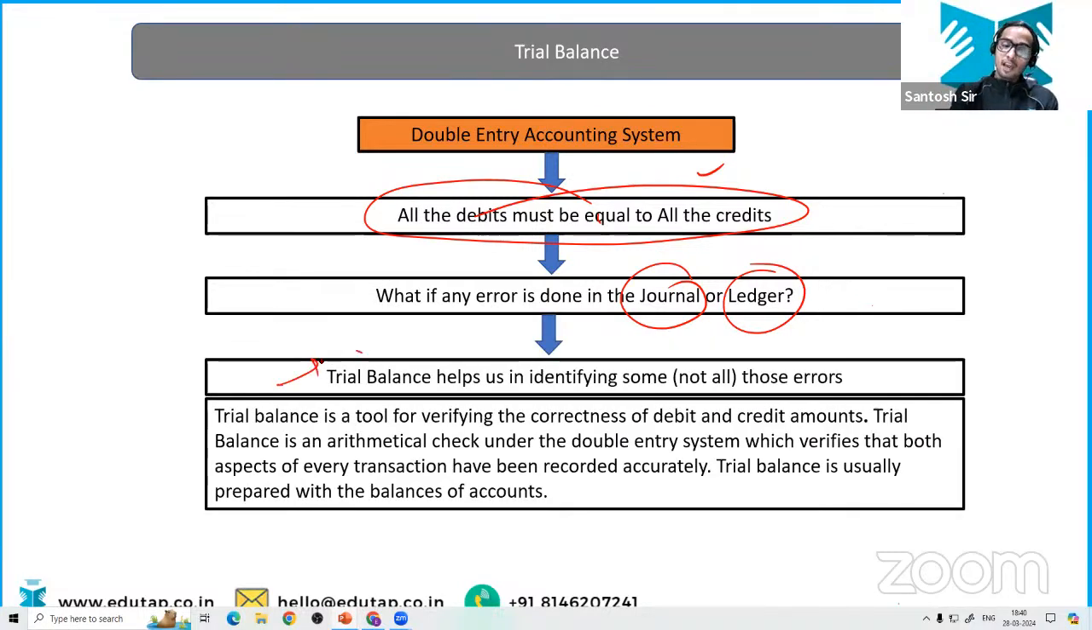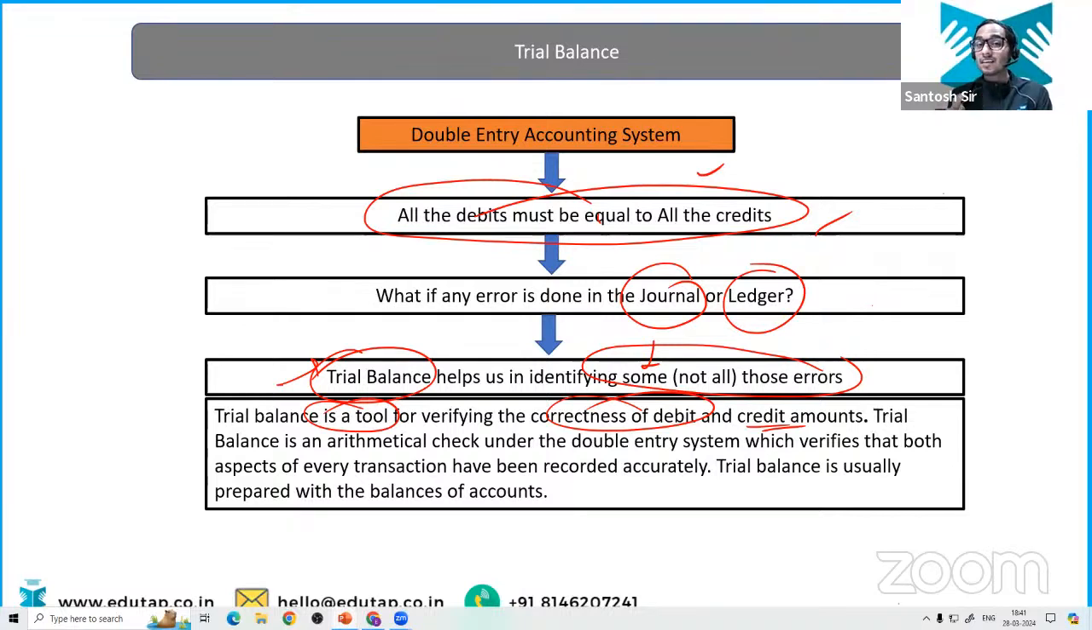So trial balance basically helps us in identifying some of these errors, not all. Why I'm saying trial balance can't detect all of the errors, you will get to know after a few slides. Don't worry about that. So trial balance is basically a verifying tool that checks the correctness of debit and credit amounts. So we all know total of debit should be equal to total of credit, and we are going to see this thing through the trial balance if they are matching or not.